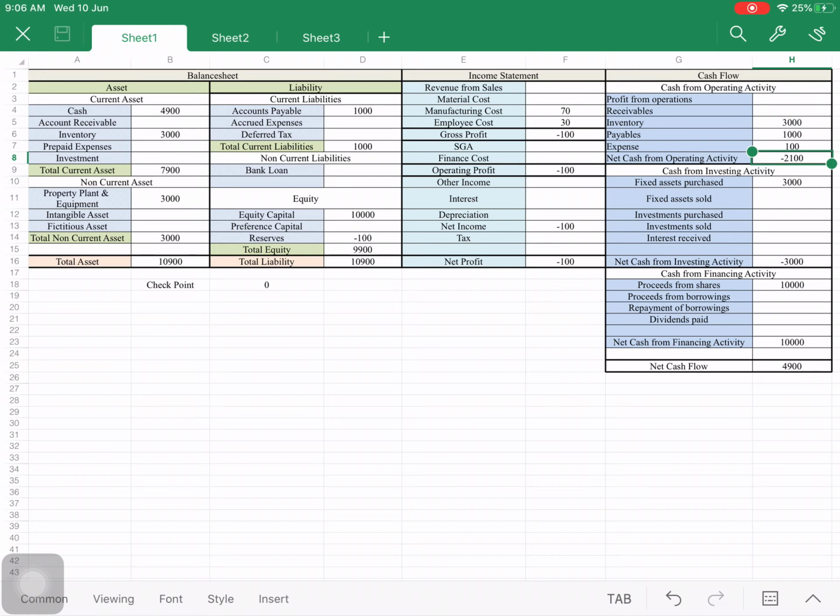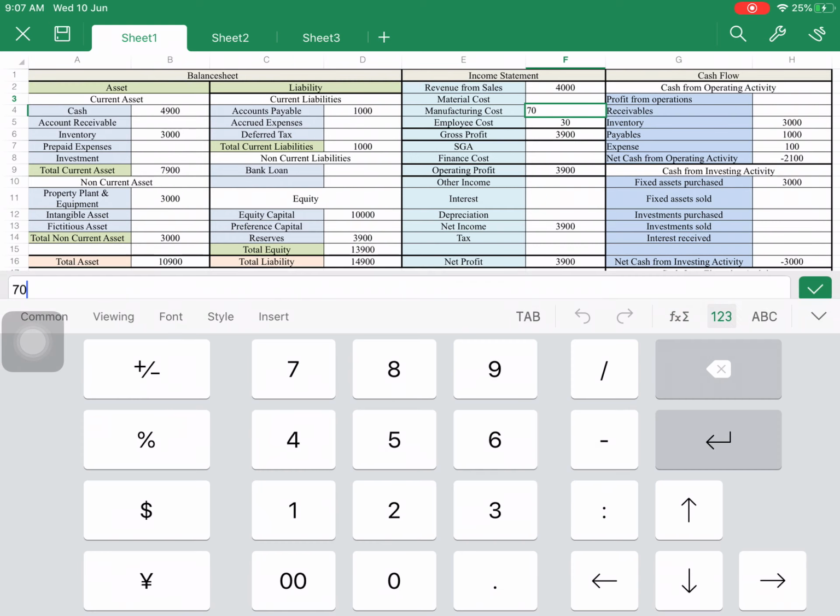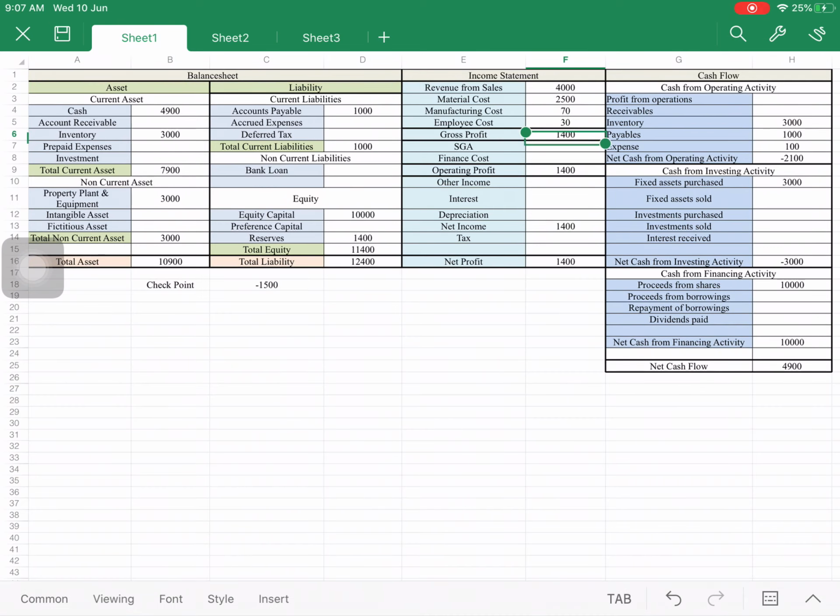Out of these 3,000 inventories, I have converted 2,500 of inventories into finished goods, and I sold it for 4,000 rupees. Let's say I sold it for 4,000 rupees, that means 4,000 is my total revenue earned, and for that I have spent 2,500 of inventory costs. So this is the situation.